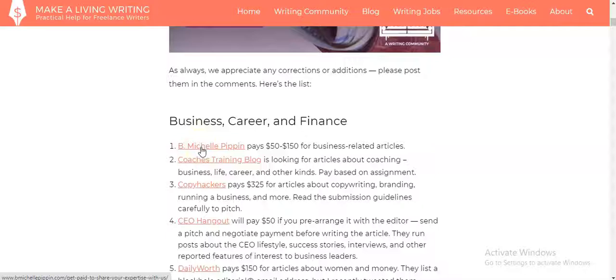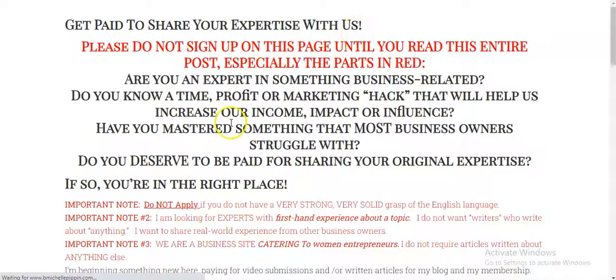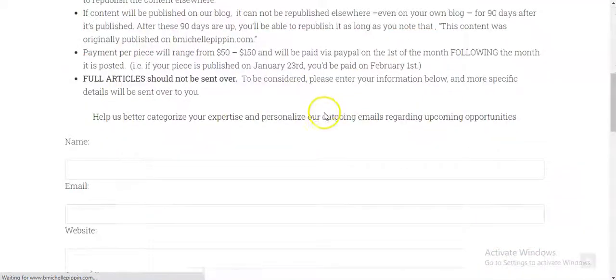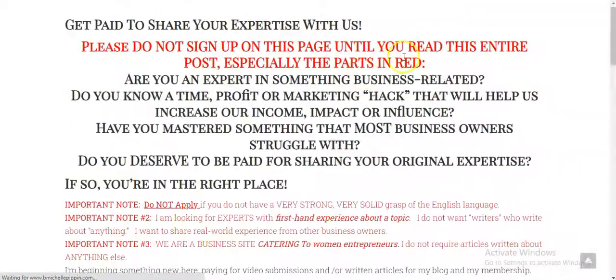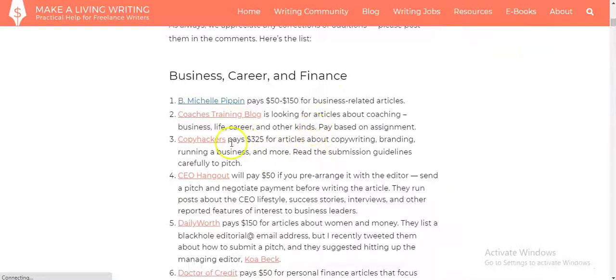Let's say what you are writing about is business related articles. So you go to this site and then you submit, all right? Look at this one, it pays $325 for you to write for them.